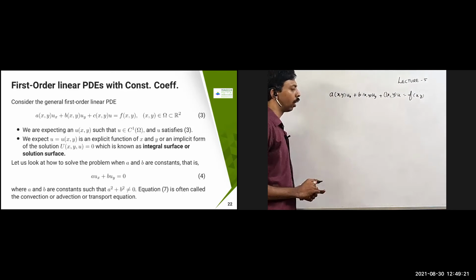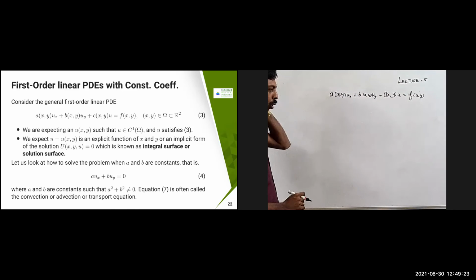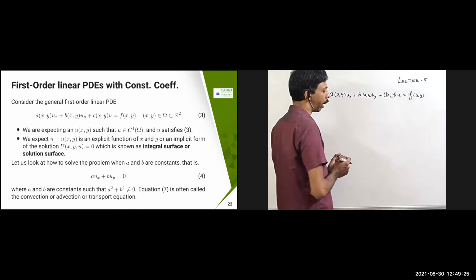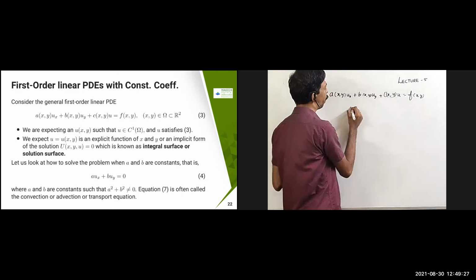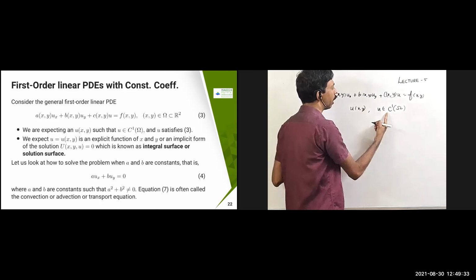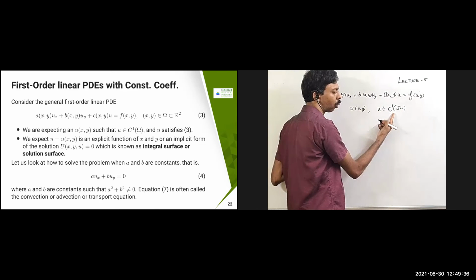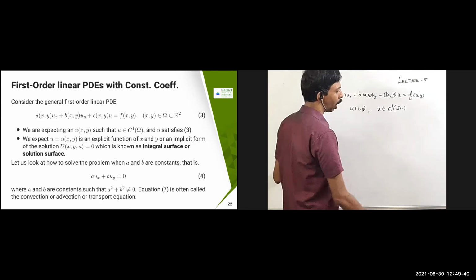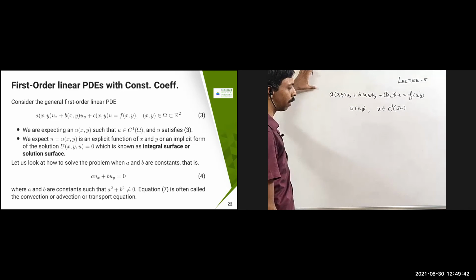As I mentioned in the solution space, what I expect for a classical solution is a u(x,y) such that u belongs to C1 of Omega, because it is a first order PDE. I require u to be at least once differentiable and continuous. So u belongs to C1 of Omega and satisfies this problem. That is what I expect.